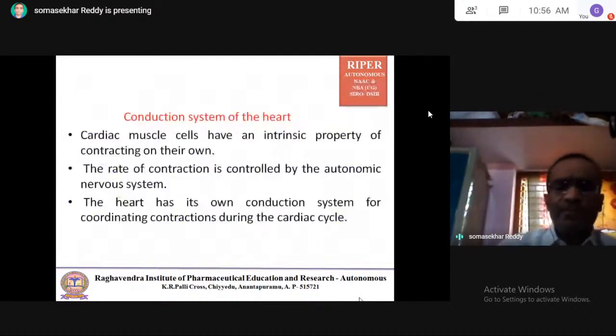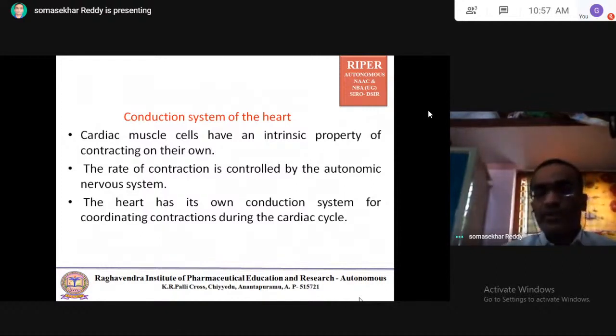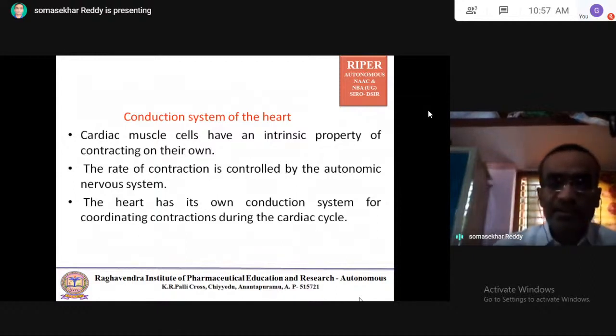Coming to a very important, major function of the heart: the conduction system of the heart. Here I need to discuss the conduction system. Cardiac muscle cells have an intrinsic property of contracting on their own. If any cell contracts on its own, that is called an intrinsic property. Like that, cardiac muscle cells have an intrinsic property of contracting on their own.